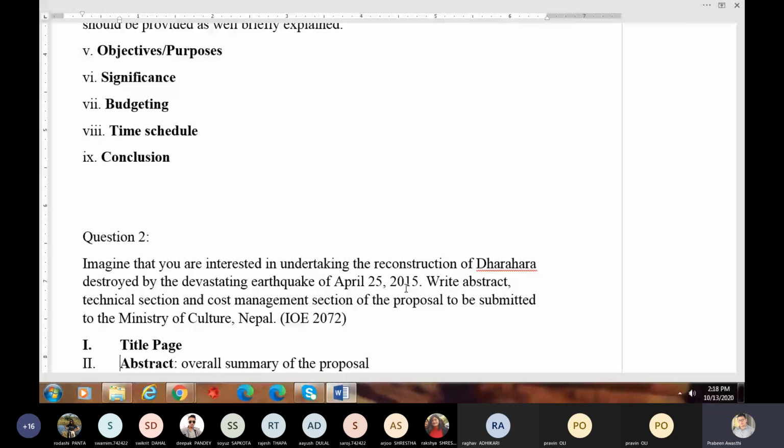The main thing here is you are asked to include only some parts of your proposal, but you should think about all the parts, because when you write the abstract, you think about the technical section, cost management section, and time management section as well. Though the time management section has not been given here, you should think about that too when you write the abstract. So I took you through all the parts of your project proposal.